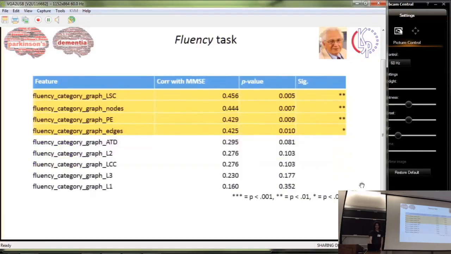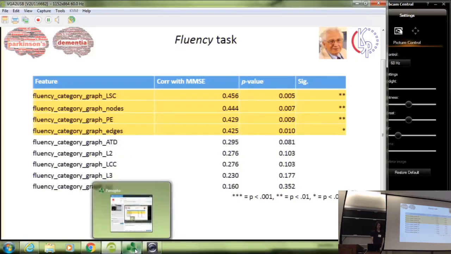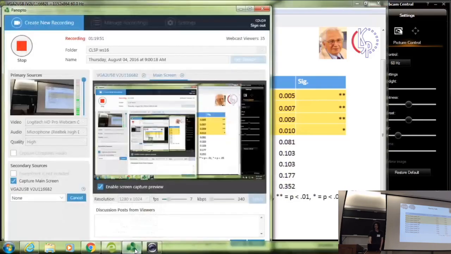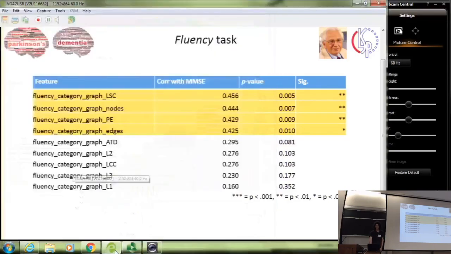Using these clustered subcategories, we also generated graph-like features. Some general graph features are the number of nodes and the number of edges, where once again the number of nodes would be the unique subcategories and the number of edges would be topic switches between the categories. We also have measures of connectivity, which is the number of nodes in the largest strongly connected component and the number of nodes of the largest connected component. Additionally, we have measures of recurrence or repetition, such as the number of parallel edges, the average total degree of the graph, and the number of loops with 1, 2, and 3 nodes.